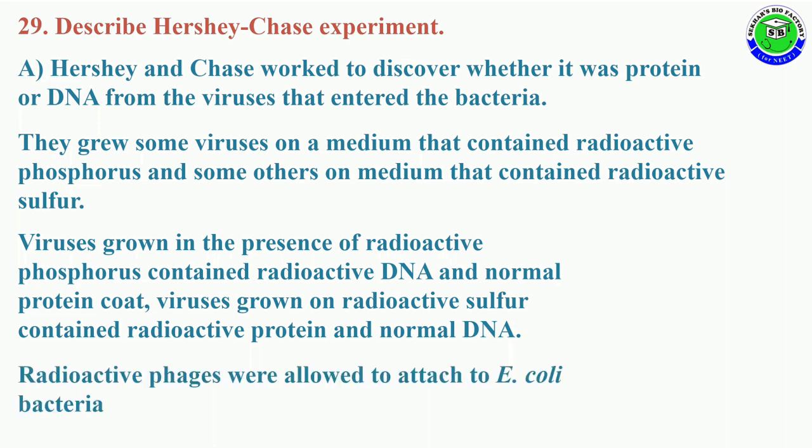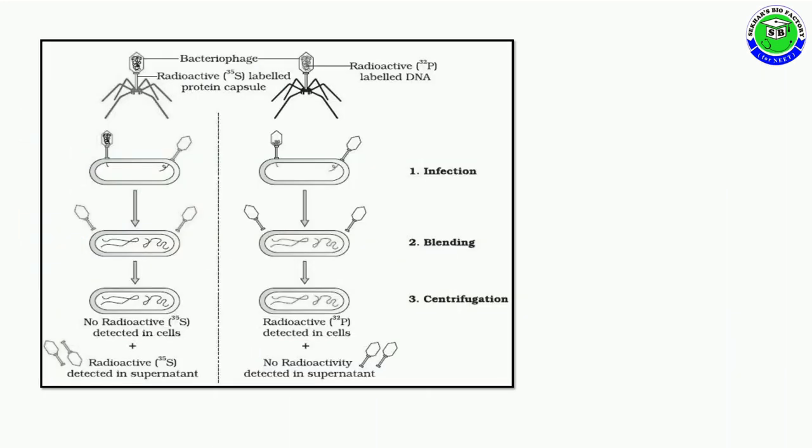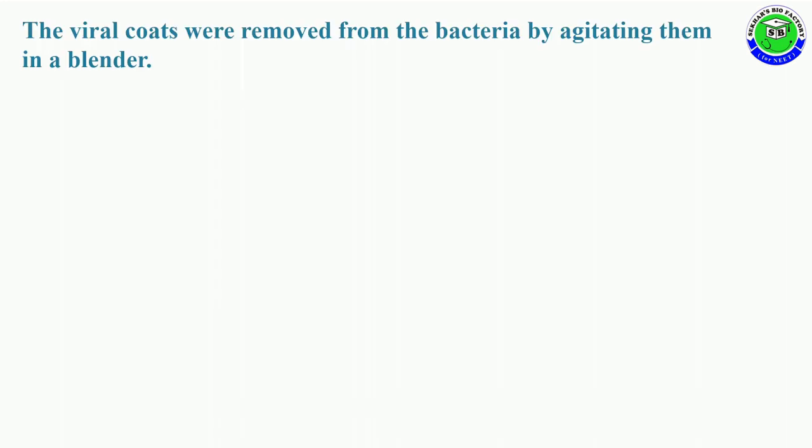The radioactive phages are allowed to attack Escherichia coli bacteria. During this attack, you should draw this diagram. The first virus consists of a radiolabeled protein capsule, and the second virus consists of radioactive DNA. After infection, blending and centrifugation, radioactive sulfur is detected in the supernatant, and radioactive phosphorus is detected in the cell. It indicates that only DNA enters the host cell during infection.